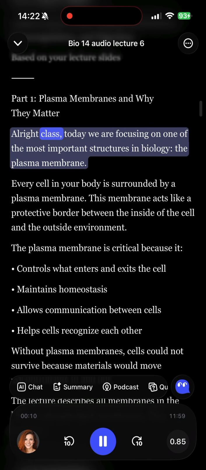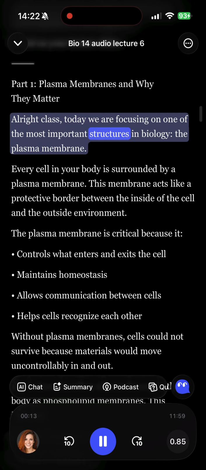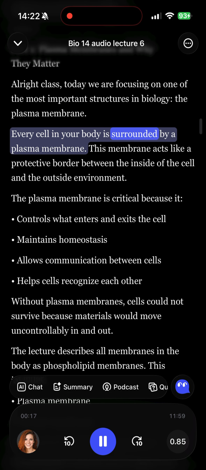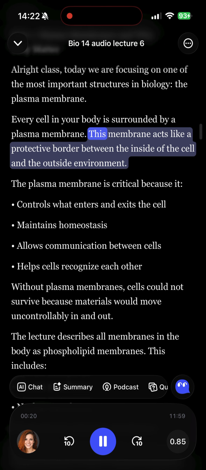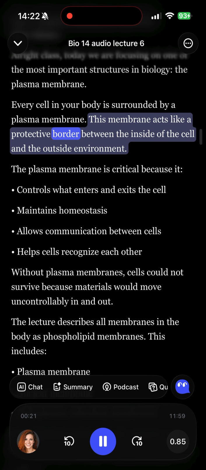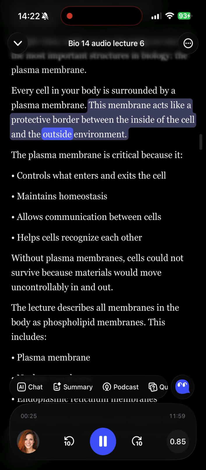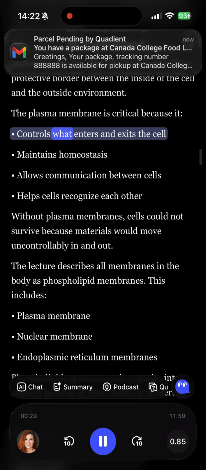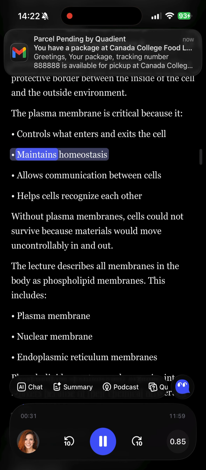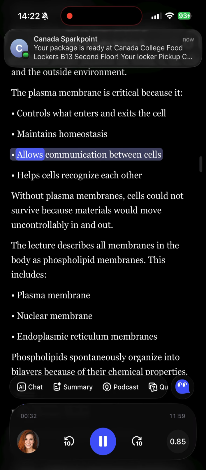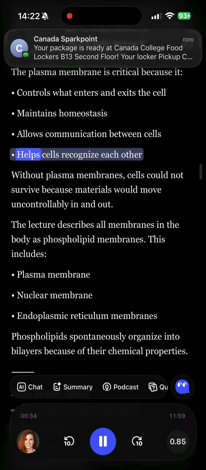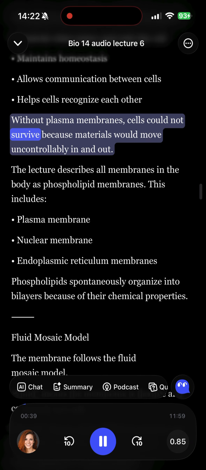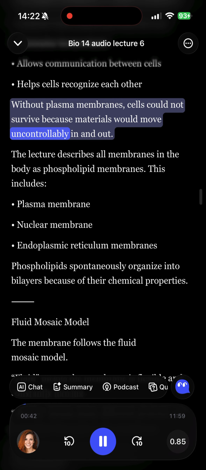Alright, class. Today we are focusing on one of the most important structures in biology, the plasma membrane. Every cell in your body is surrounded by a plasma membrane. This membrane acts like a protective border between the inside of the cell and the outside environment. The plasma membrane is critical because it controls what enters and exits the cell, maintains homeostasis, allows communication between cells, and helps cells recognize each other. Without plasma membranes, cells could not survive because materials would move uncontrollably in and out.